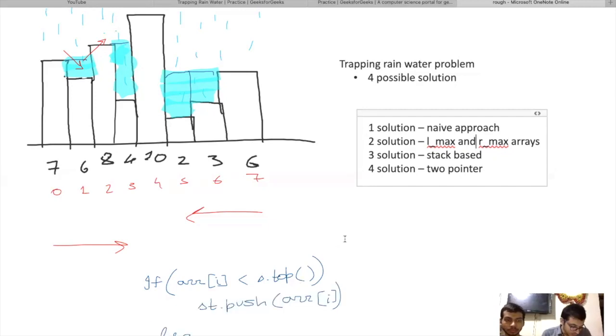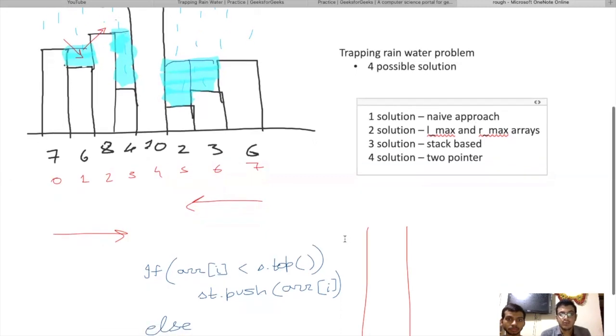For example, first of all, we'll push the first element, that is 7, into the stack, because if we didn't push anything, the stack would be empty, and we don't want to consider an empty stack. That's why we are putting 7 into the stack.